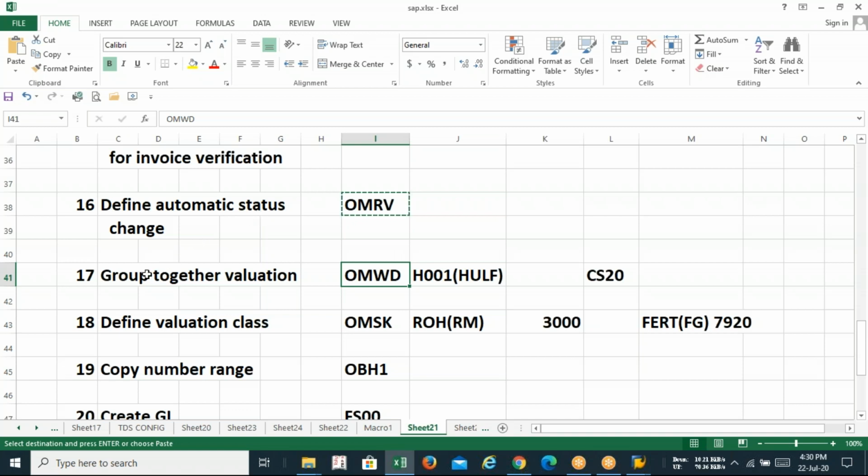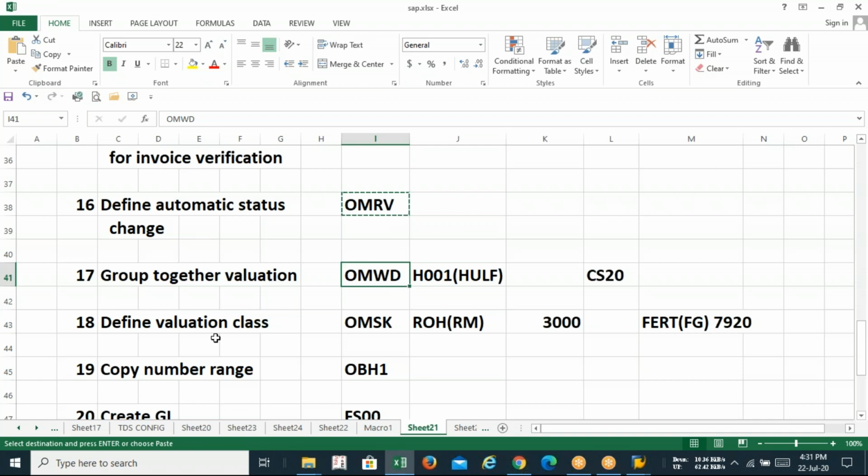So group together valuation means if you have more than one plant, you group all those plants under one roof. That is called a plant group. I repeat, guys, if in your company code you are maintaining more than one plant, you have to integrate all such plants under a plant group. If you have a single plant, you can skip this step, but my recommendation is do not skip, just follow.